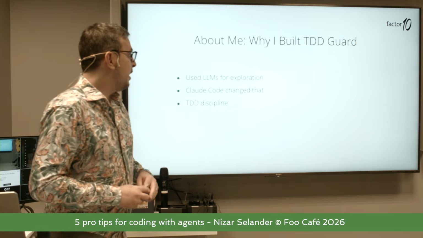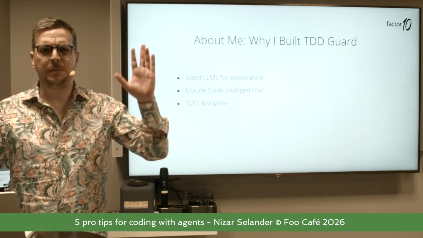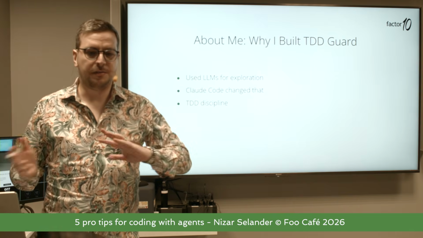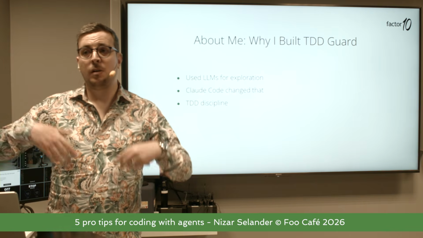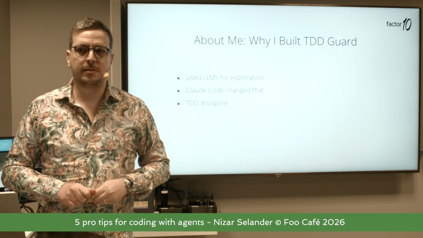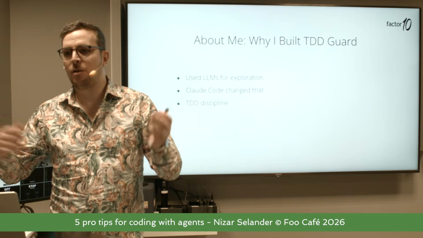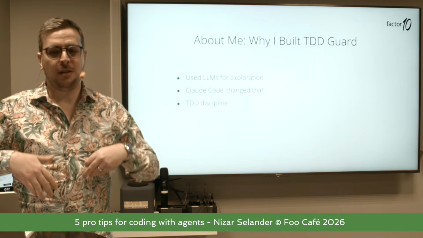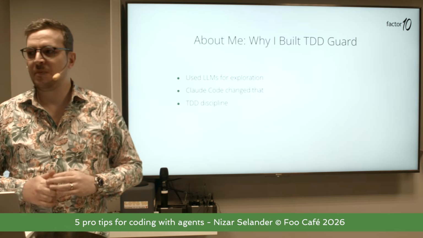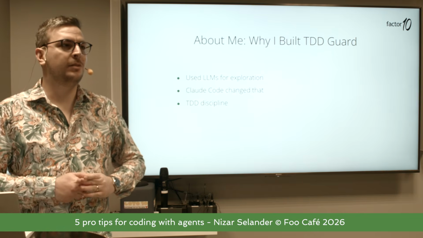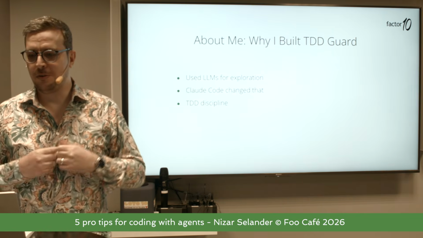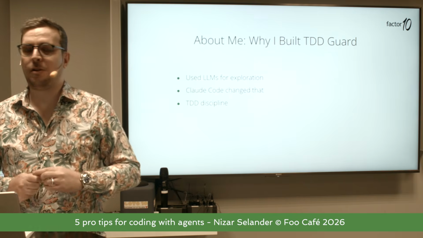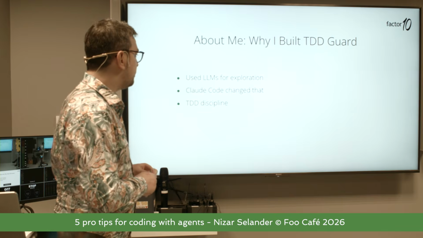So a little bit about me. I started using LLMs around ChatGPT 3.5 or something like that. But the way I used it was maybe slightly different than what's typical. I like to ask questions, explore solutions, rubber ducking, almost like asking a colleague over your shoulder, get second opinions, things like that. So I preferred not to have it generate the code or copy paste it. I was very strict about it. I wanted to have full control. It should be my own code. And that was something that I stuck by for a very long time until I tried Cloud Code. And that's when things changed for me.